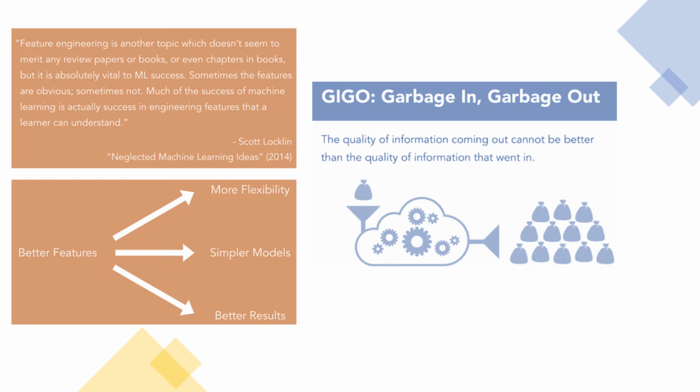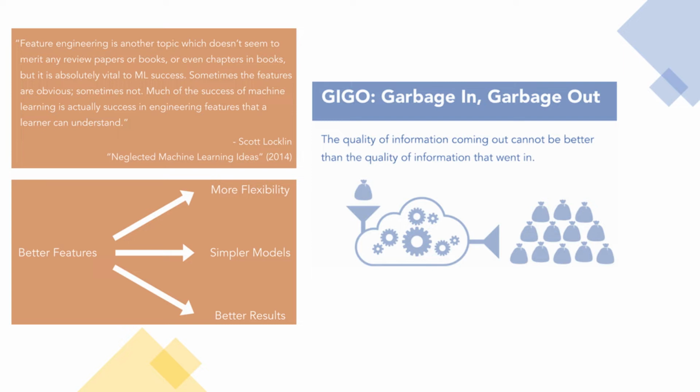Feature engineering, well, may be the unsung hero of machine learning. Massive amounts of data and state-of-the-art algorithms get all the attention, while feature engineering sits in the shadows. Here's a quote from a physicist and blogger, Scott Locklin, in a blog post from a few years ago that I think hits the nail on the head.